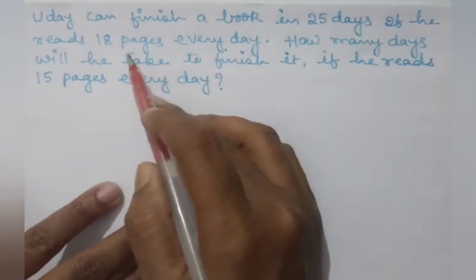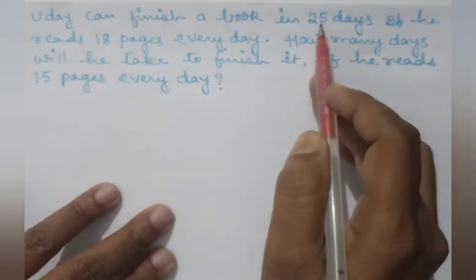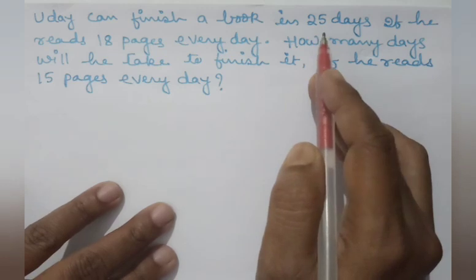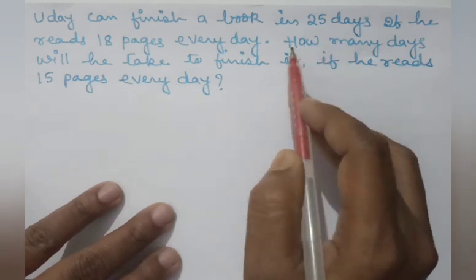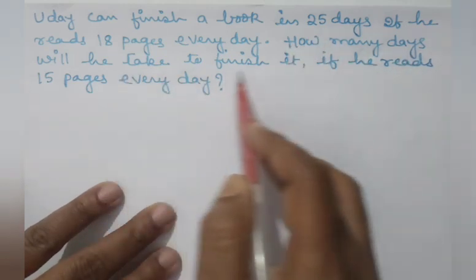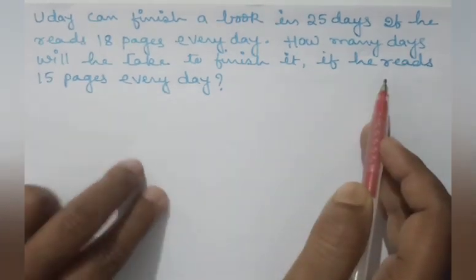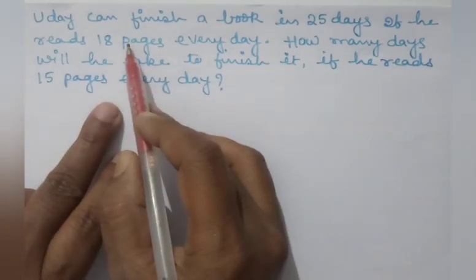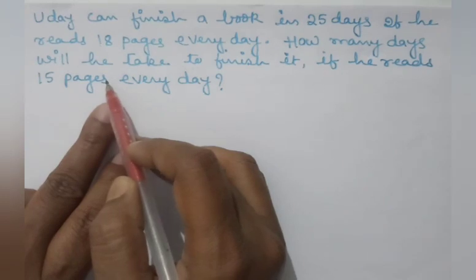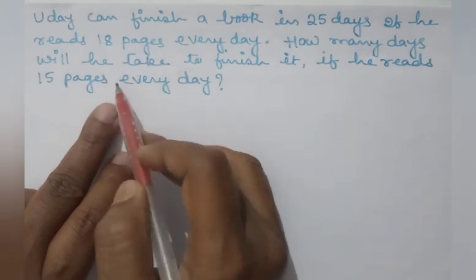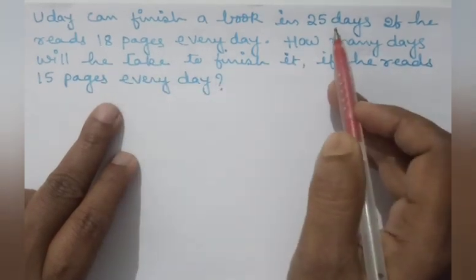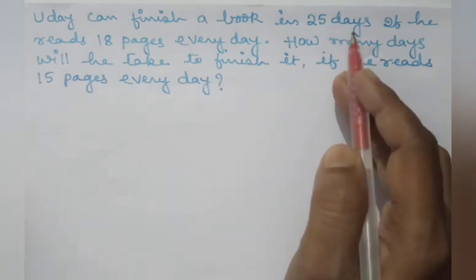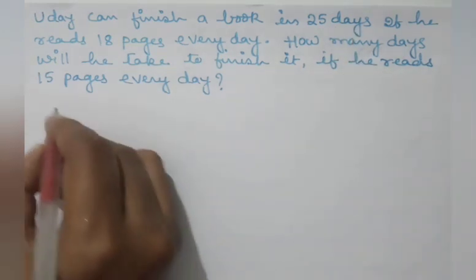And if you read less pages in one day, it will take more time. That means this is a case of inverse variation. Now what is our question? How many days will it take to finish it if he reads 15 pages every day? Now he is decreasing the number of pages he reads every day. If you decrease the number of pages he reads every day, then the number of days will increase. Therefore, this is a case of inverse variation.